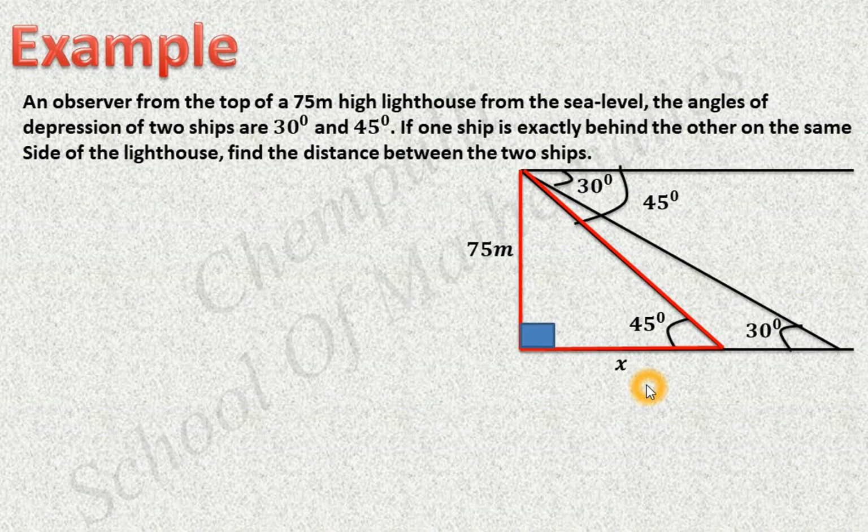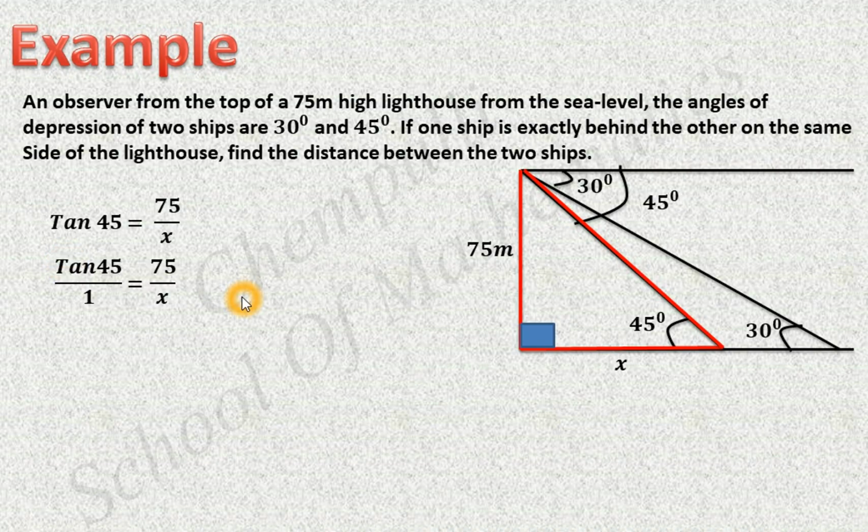In the tan case, tan theta is equal to opposite side divided by adjacent side. That is, we can take tan 45 equal to 75 divided by x. Then we can write tan 45 as tan 45 divided by 1. Then use cross multiplication: 1 times 75 equals x times tan 45.